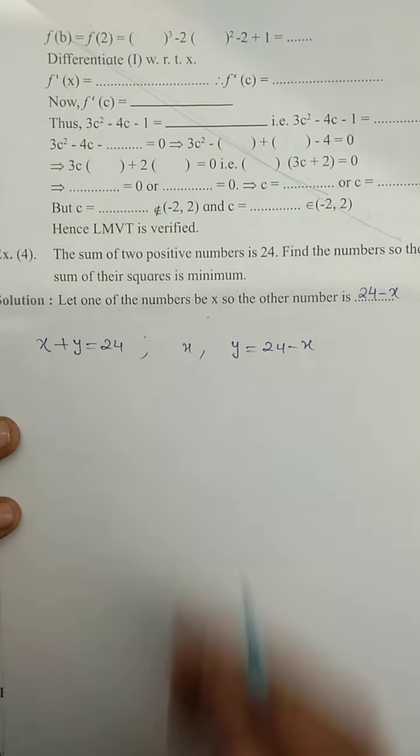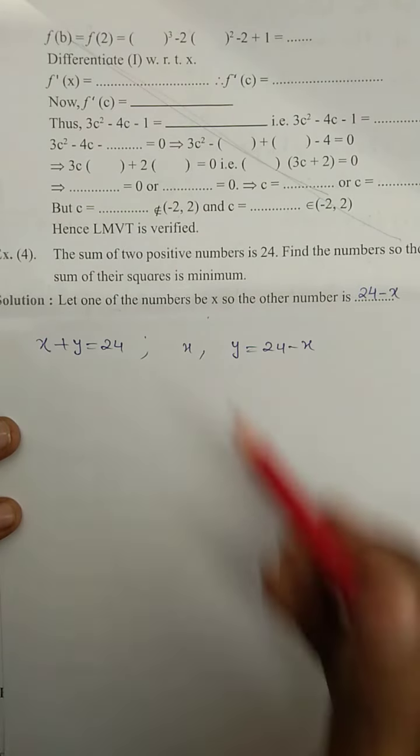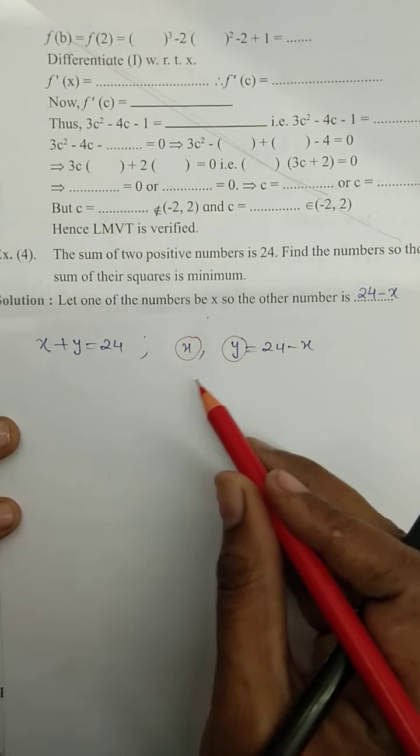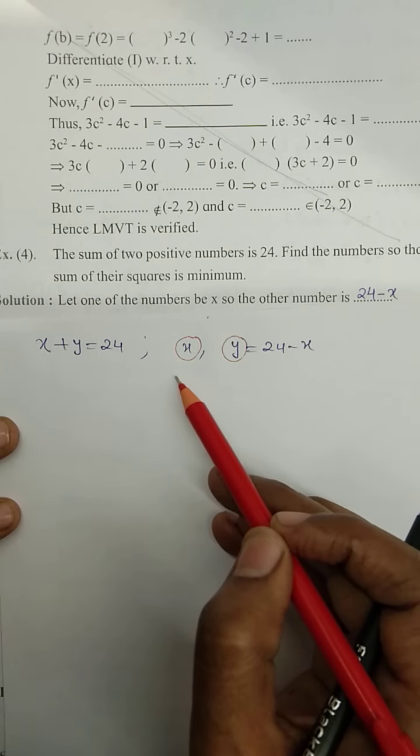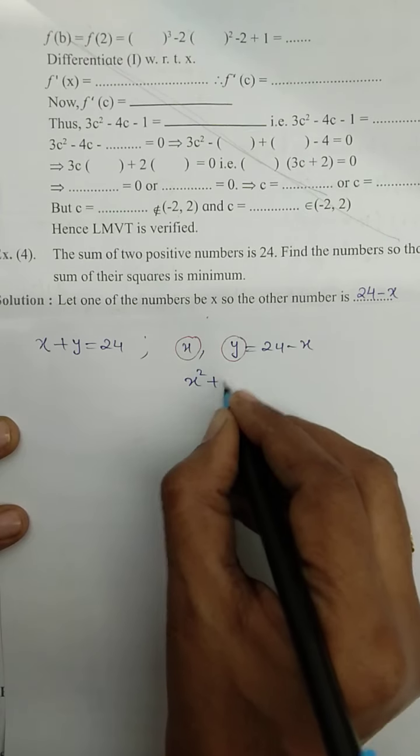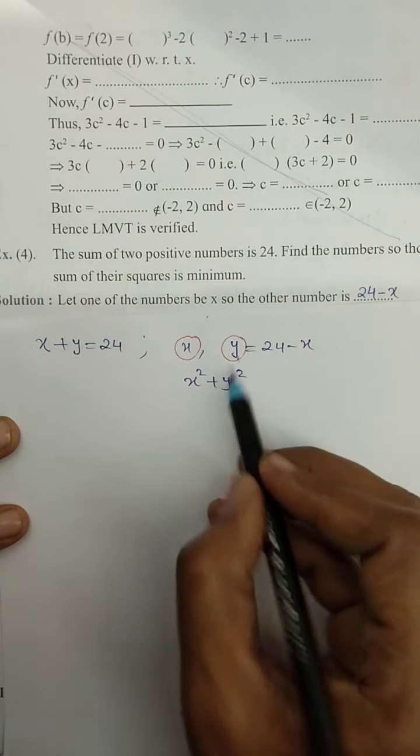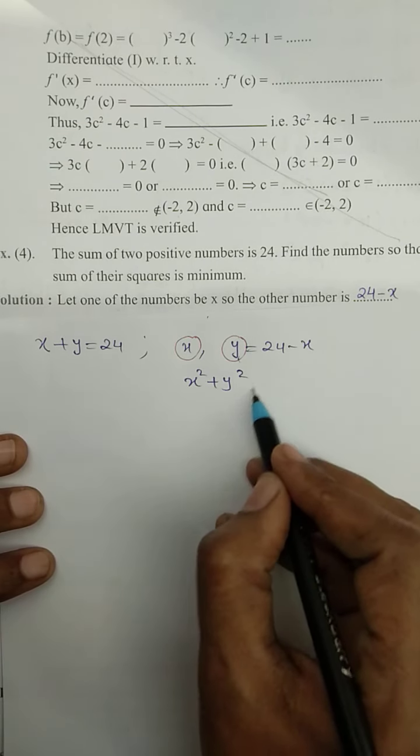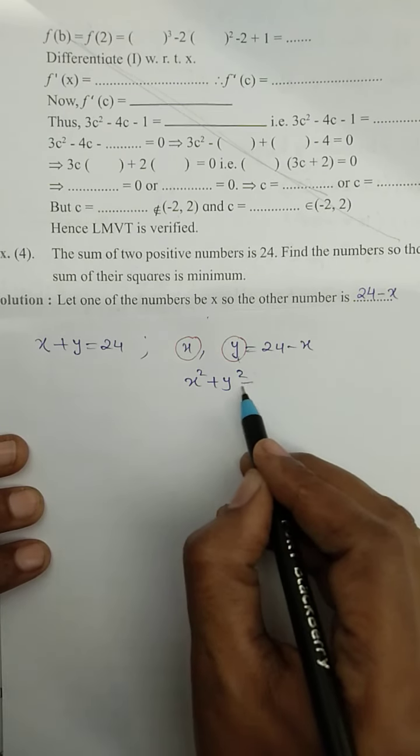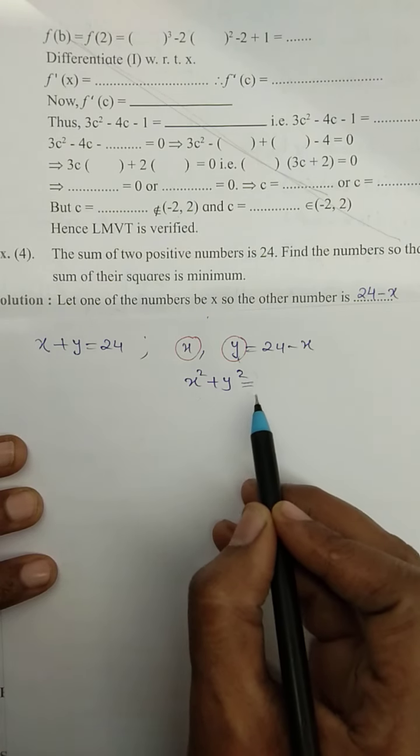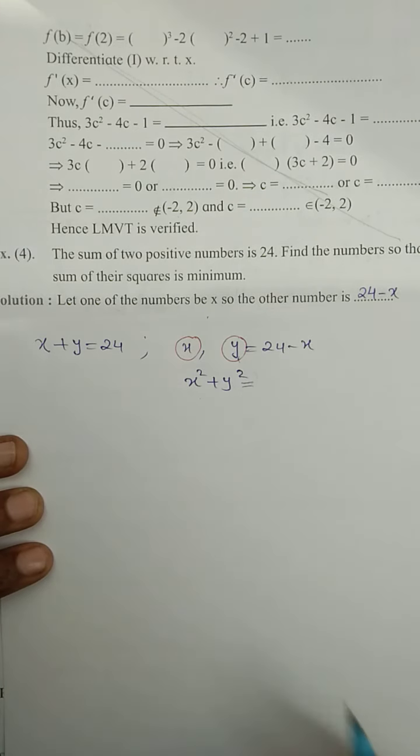Sum of their squares means what? Sum of which two numbers are they talking about? The sum of these two numbers whose sum is 24, means the sum of their squares. It will be like this, and this we are supposed to minimize. Sum of their squares is minimum means we have to find x and y such that x square plus y square is minimum.